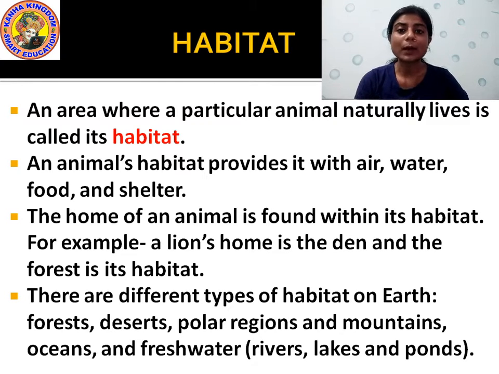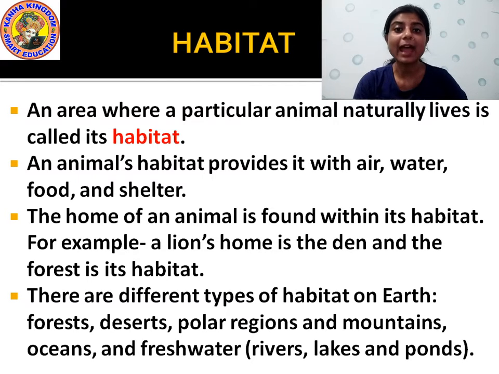I hope you understood what is a habitat. It is a place where a particular animal lives naturally, and a habitat provides the animal with all the essential things which they require to survive, for example air, water, food, shelter. Suppose a lion is living in a den and the forest is its habitat.